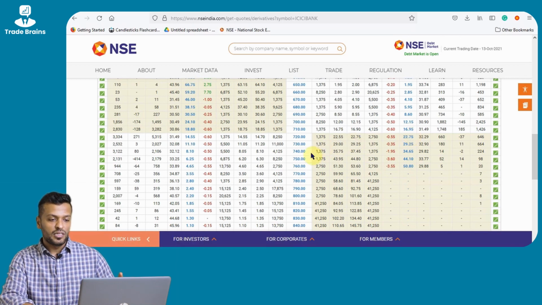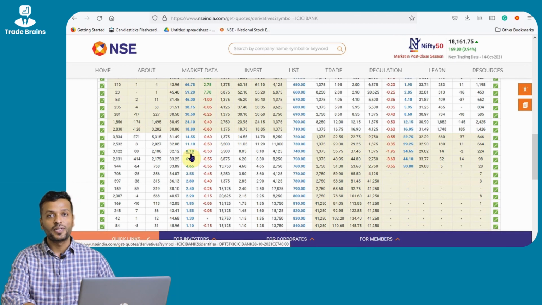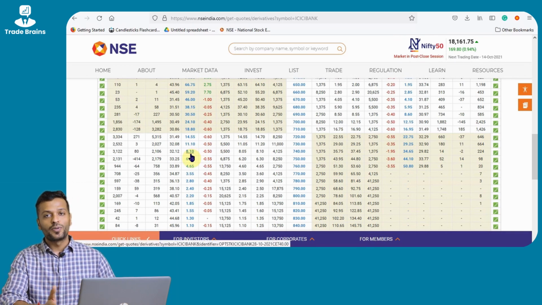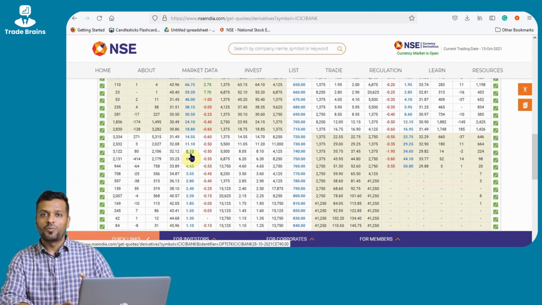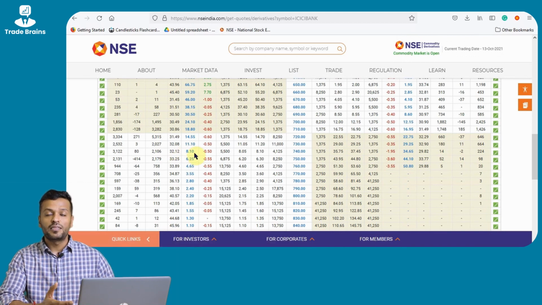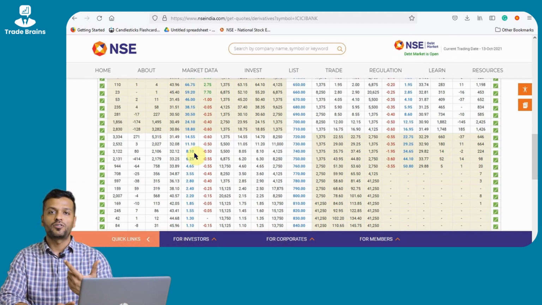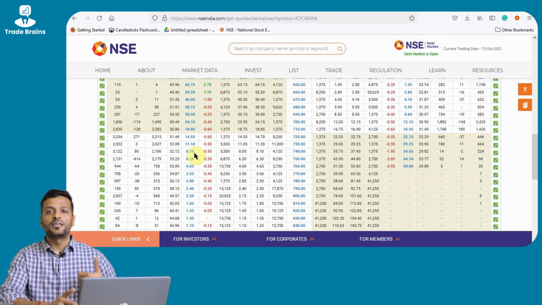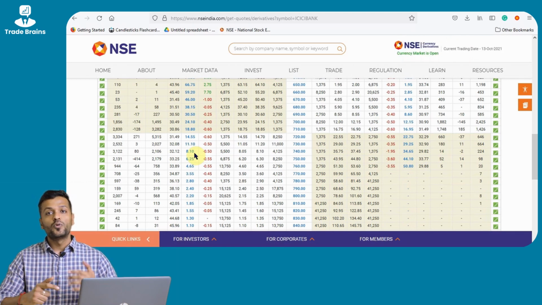And if you go a little deeper down the curve, a 740 call option has a premium of 8 rupees 10 paisa. But the intrinsic value is 0 because the strike price is above the spot price, and as we know, out of the money options have a 0 intrinsic value as we discussed earlier in this video. So 8 rupees 10 paisa which we are paying to buy that particular option is the extrinsic value cost or the time factor cost which we are paying to buy that particular option. So in the pricing of an option, time factor becomes the most critical and most influencing factor.